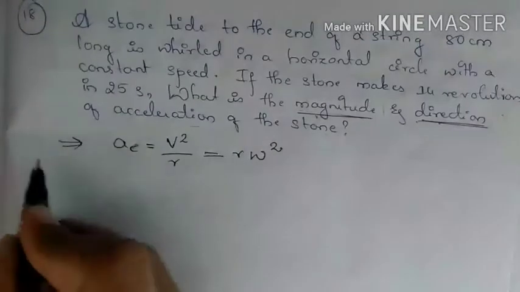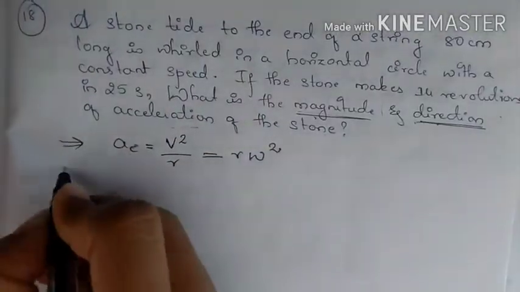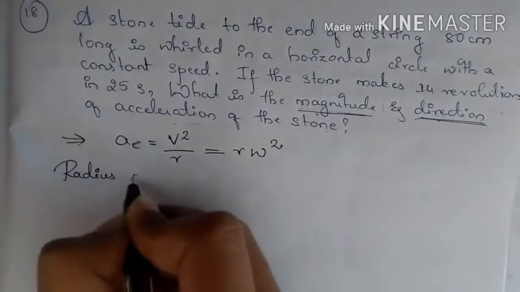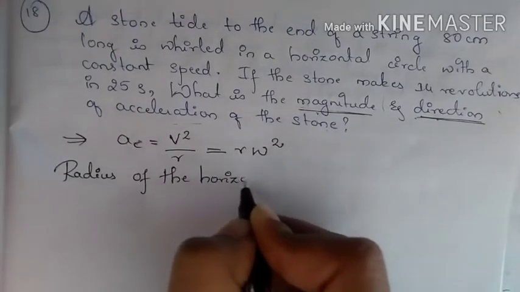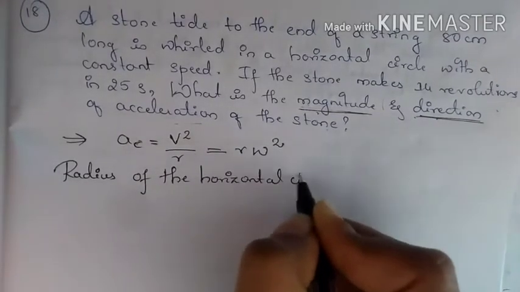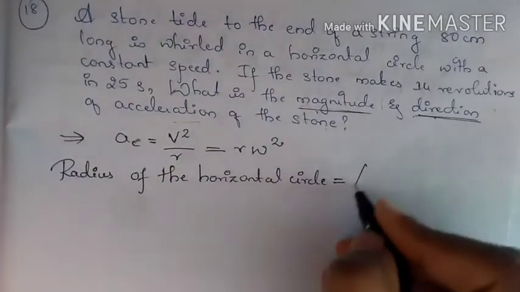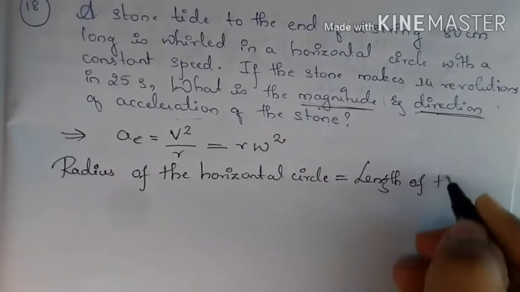So now what he has given is the length of the string. So from that I can write radius of the horizontal circle, which will be equals to what? Length of the string.